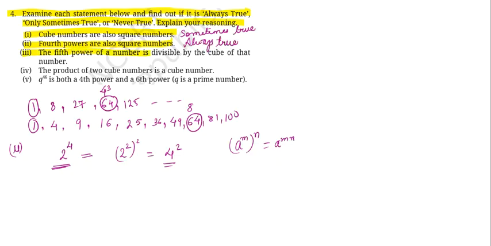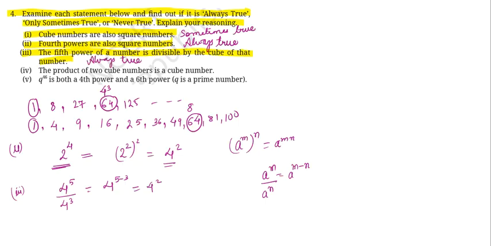Next is, the fifth power of a number is divisible by the cube of that number. तो कोई भी नंबर लेते हैं उसका फिफ्थ पावर लिखते हैं. Let me write 4 to the power of 5 और मैं इसे डिवाइड कर रही हूँ इसके क्यूब से. तो आप देख रहे हो, according to the property a to the power of m over a to the power of n, when the numbers are in division we can always subtract their powers. So we can convert this as 4 to the power of 5 minus 3, which is 4 to the power of 2. So yes, the fifth power of a number is always divisible by a cube of that number because हम उसको subtract कर सकते हैं easily. Alright, so this is again going to be always true.